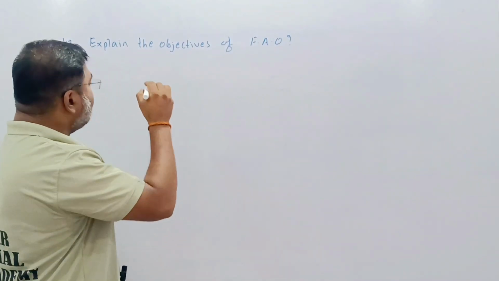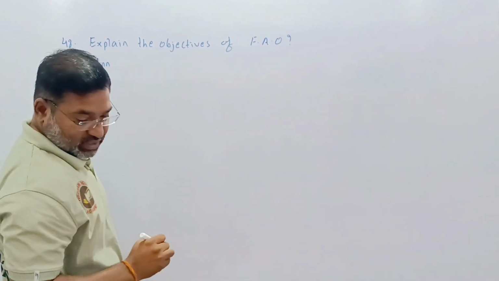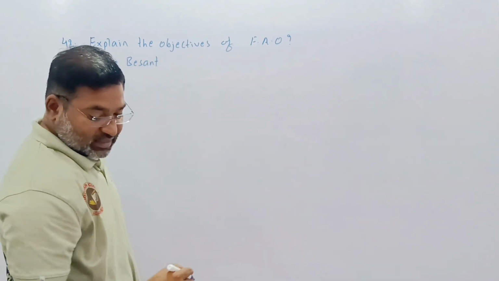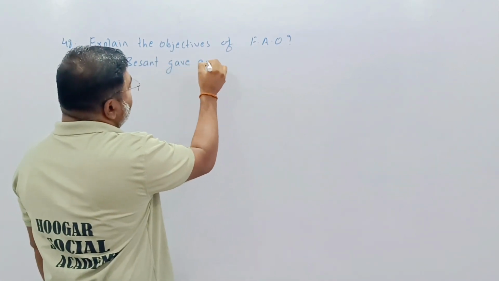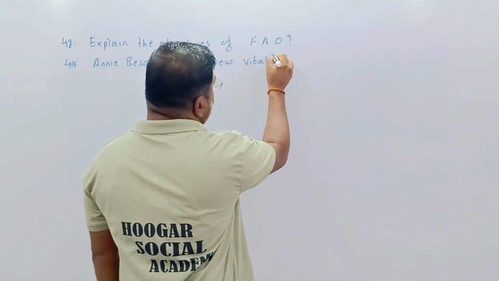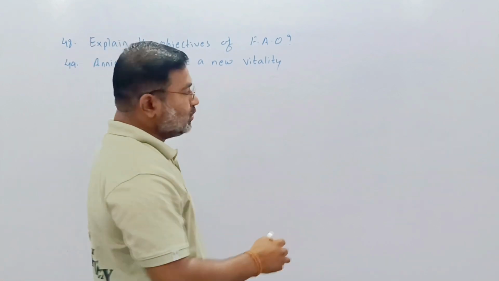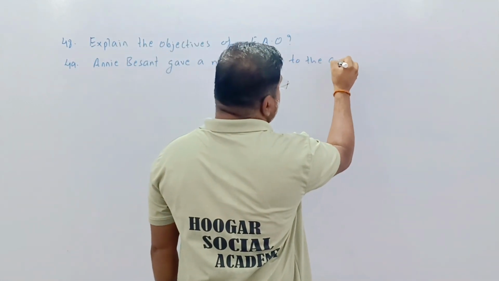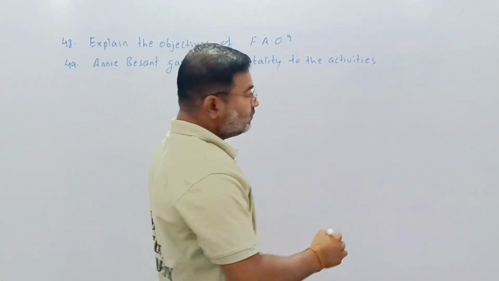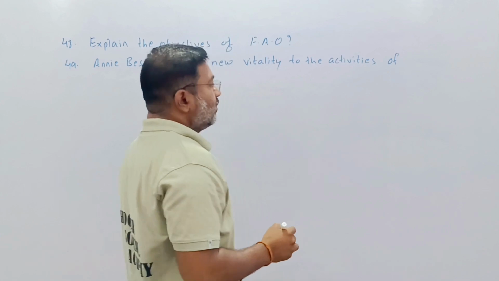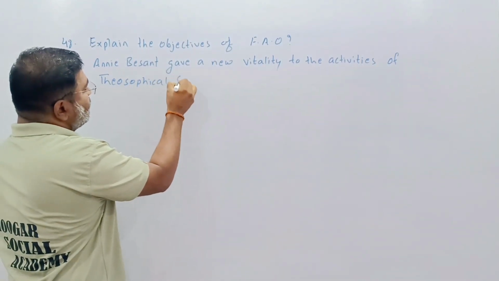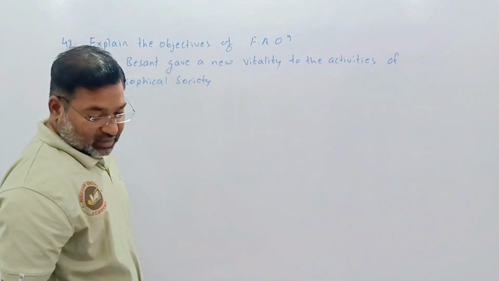Now the 49th question. Annie Besant, a social reformer, gave a new vitality to the activities of the Theosophical Society.